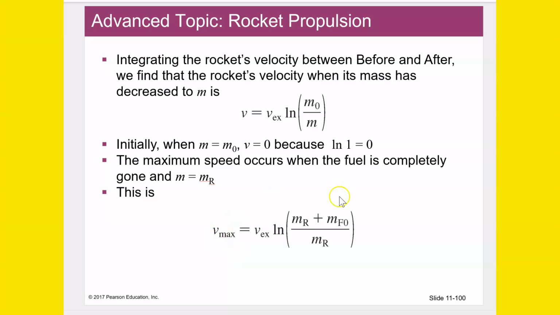So this may be a good equation to write down. What does it mean? It means the maximum velocity that the rocket reaches at the end of its fuel burn will equal the velocity of the expelled gas, that's what v_ex stands for, times the natural log of the mass of the rocket plus the mass of the fuel initially over the mass of the rocket again. So that would be, again, a good thing to write down.